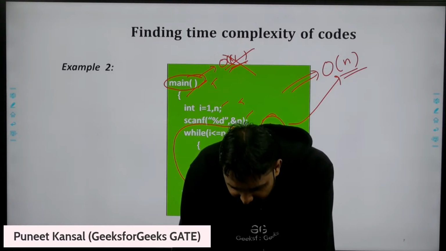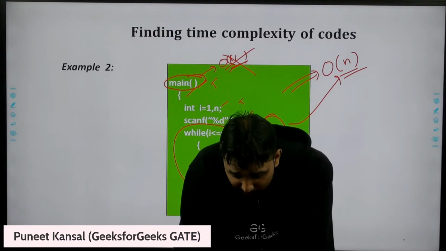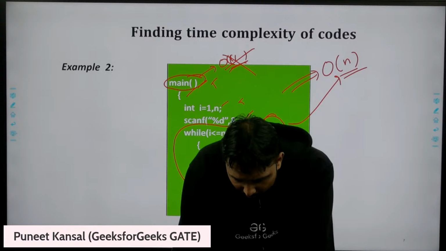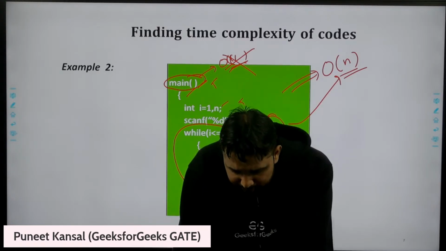Ratul says that we care about bigger powers. We care about bigger powers. We are removing constants here. Why are we removing constants?